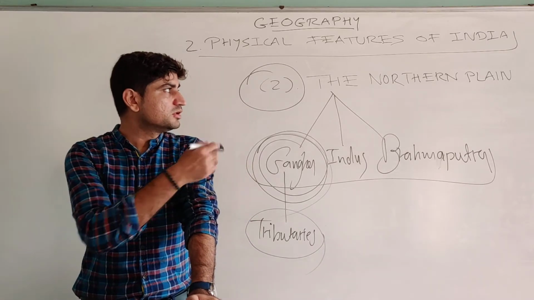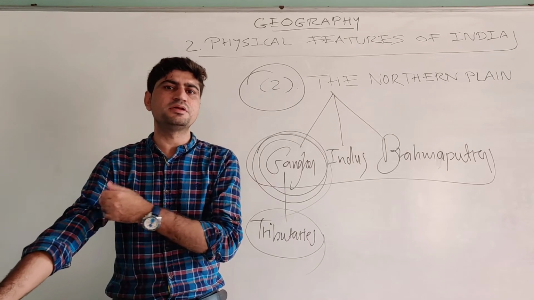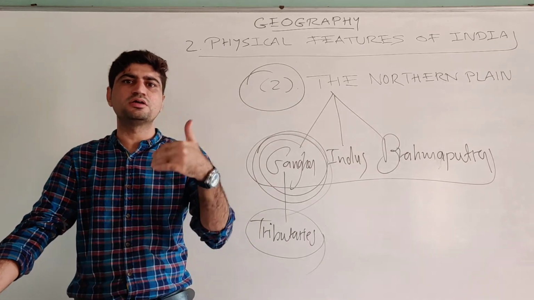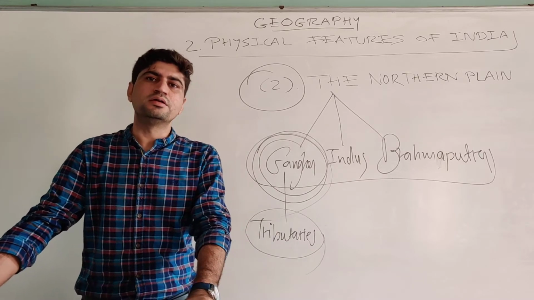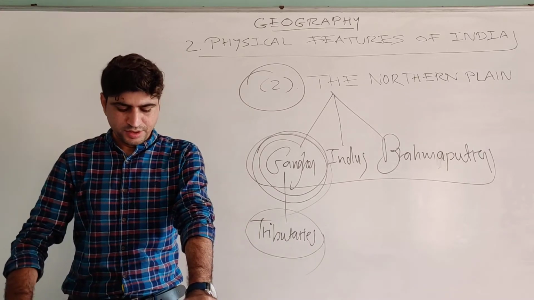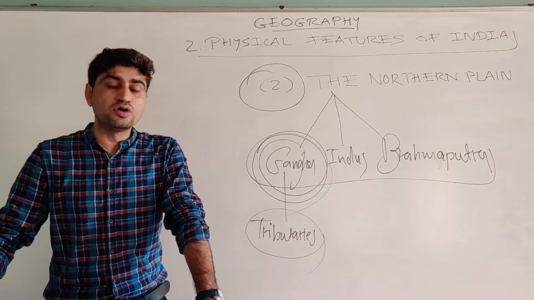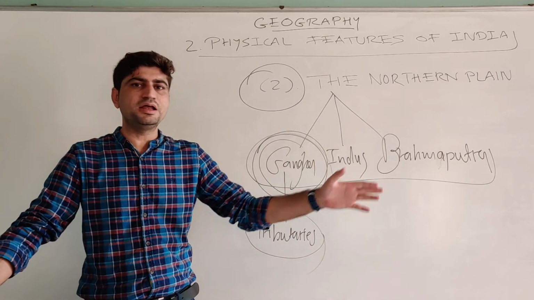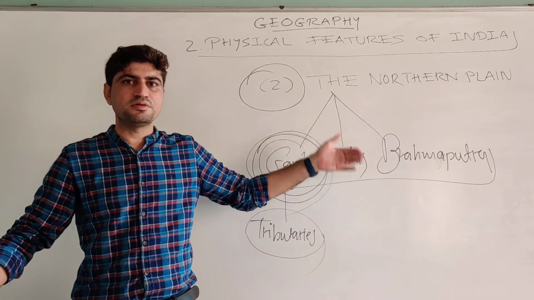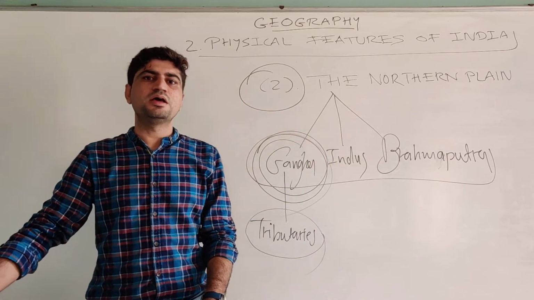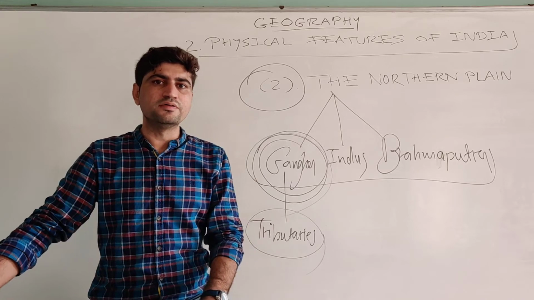More about the northern plains. The climate is favorable. The climate is moderate, not too hot or not too cold, with adequate rain during the monsoon season. The rivers coming to the northern plains are Himalayan rivers, and they originate from the Himalaya, as we have discussed before, that the Himalaya is the house of many rivers.